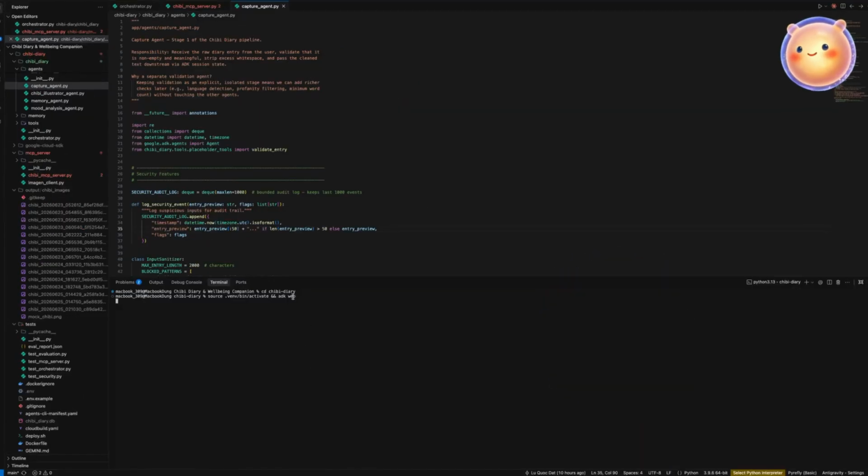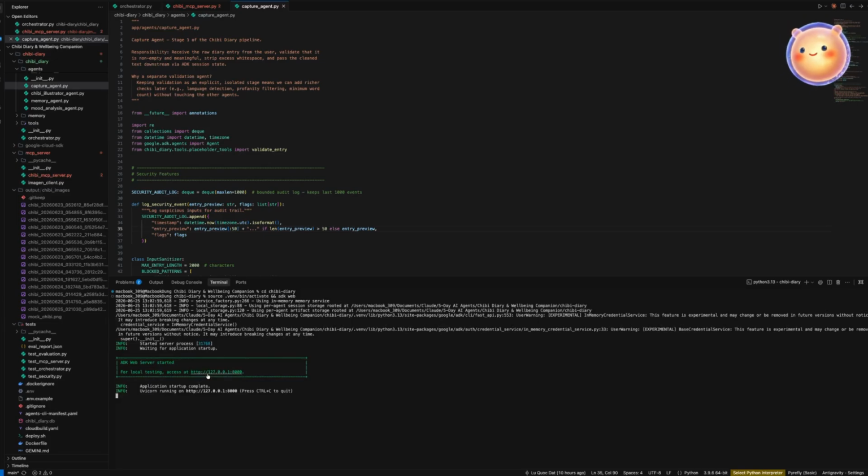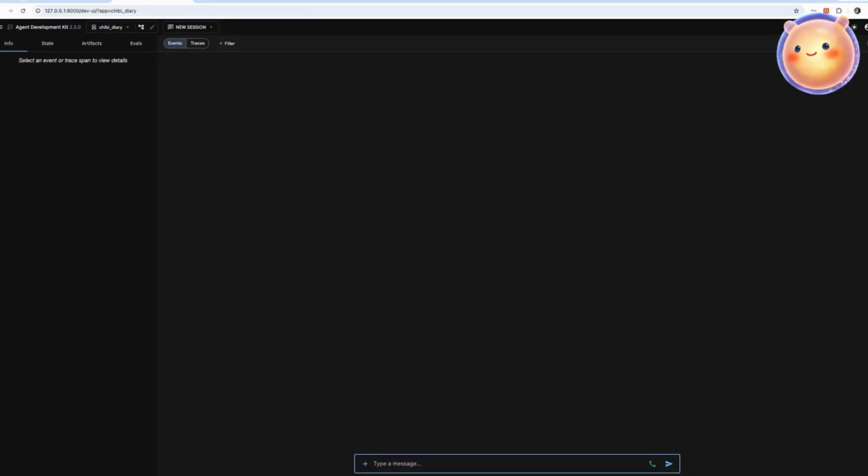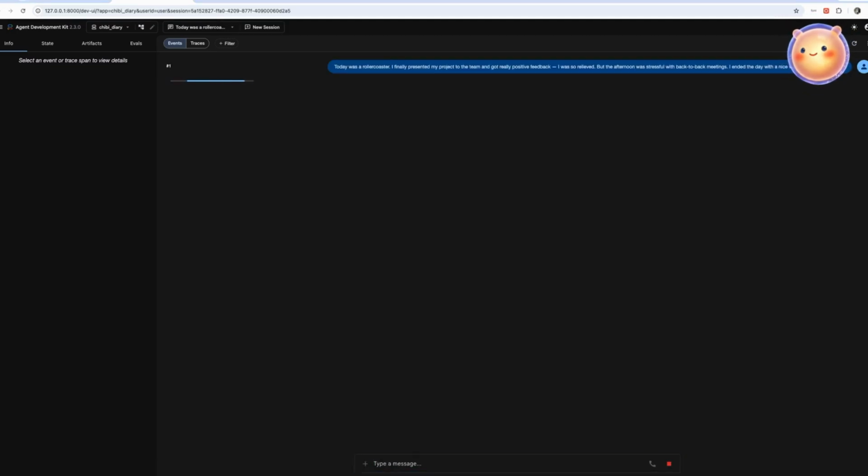Let me run this live inside Google Antigravity, the agentic IDE that made this entire build possible. I'll enter a sample diary entry. The orchestrator kicks off the pipeline. Watch each agent run in sequence.